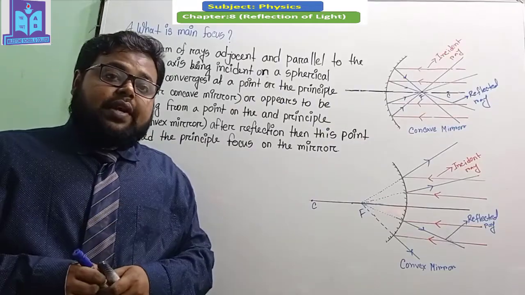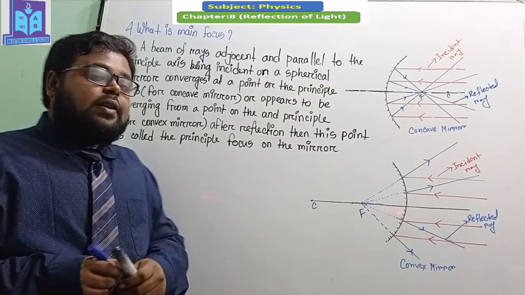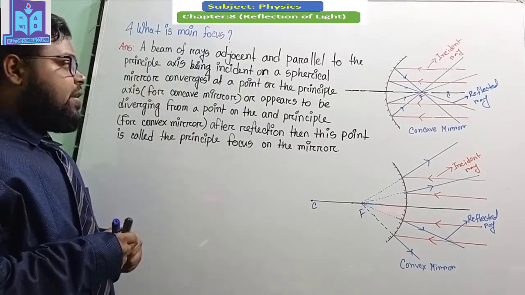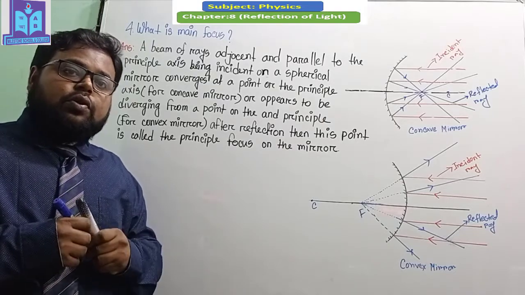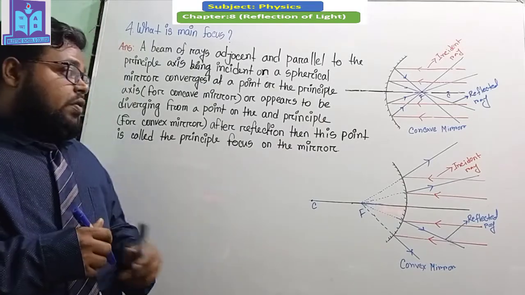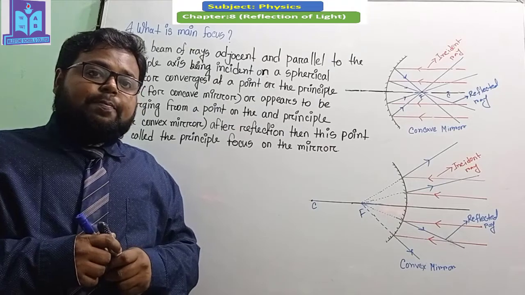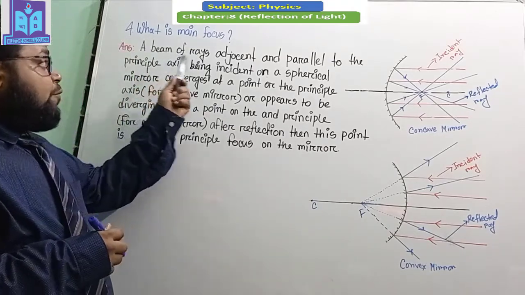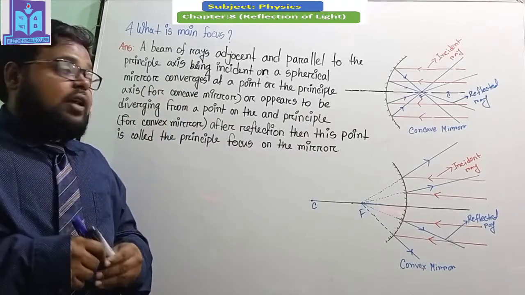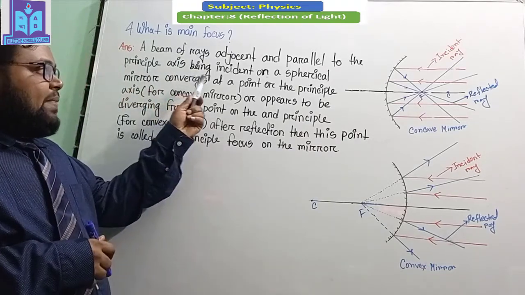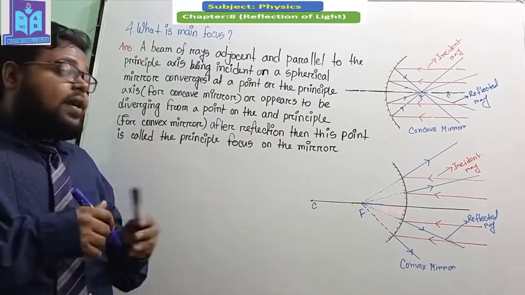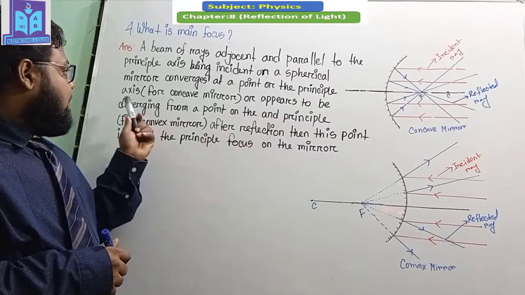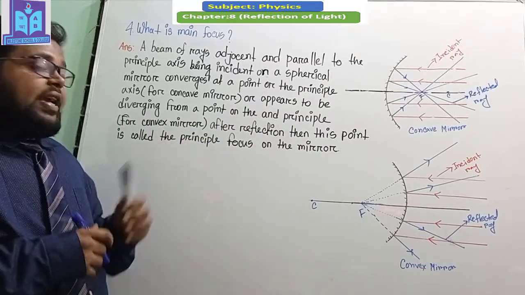So dear student, this is question number 4, and the question is, what is the main focus? Do you know what the main focus is for a spherical mirror? Okay, let me explain it. Here you can see that a beam of rays parallel to the principal axis, incident on a spherical mirror, converges at a point on the principal axis for the concave mirror.